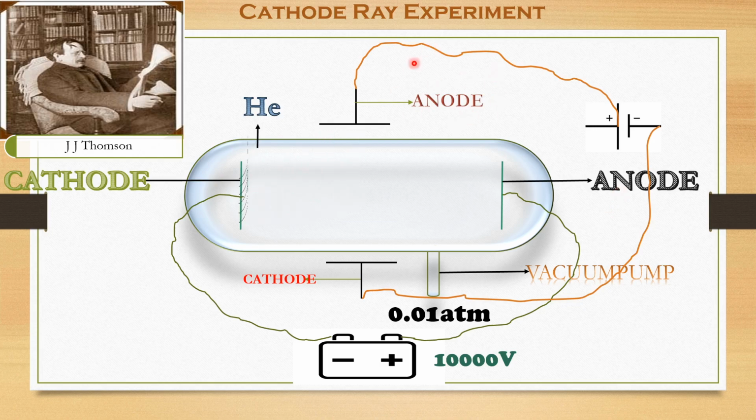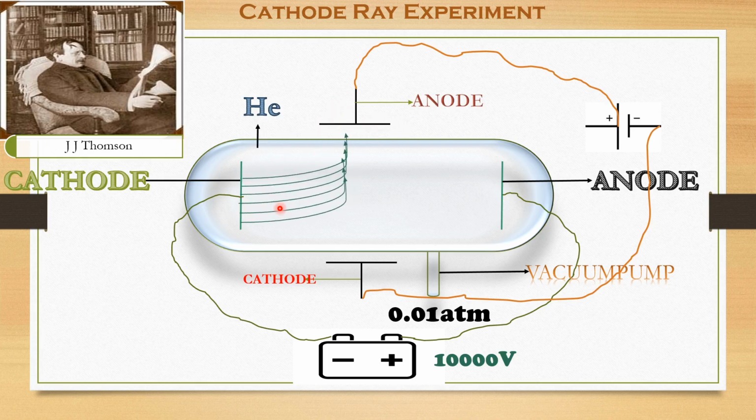Anode is nothing but a positively charged electrode. The rays are emitting from the cathode and they started moving toward the anode. So they started bending towards this anode, which is very close to this cathode. And now he understood that since in nature oppositely charged particles attract each other, and these rays are bending toward the positively charged electrode,